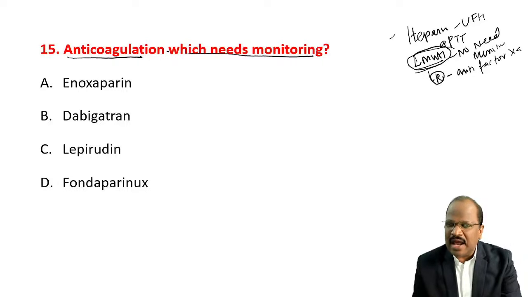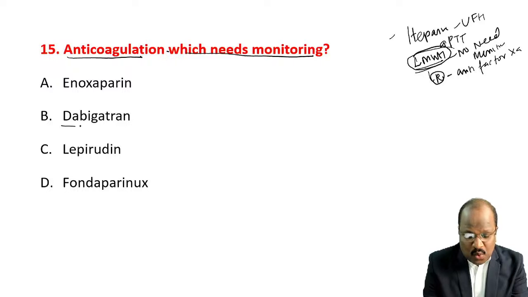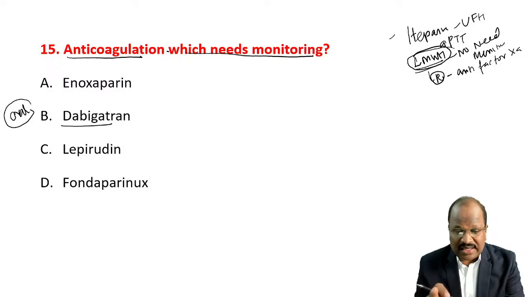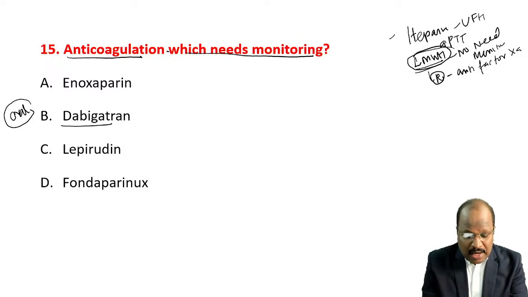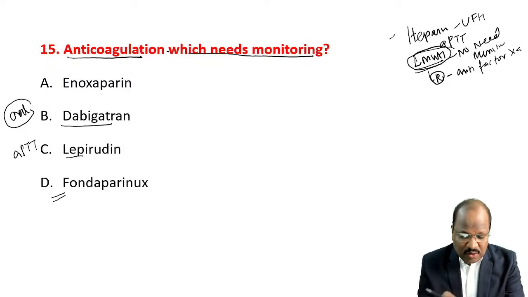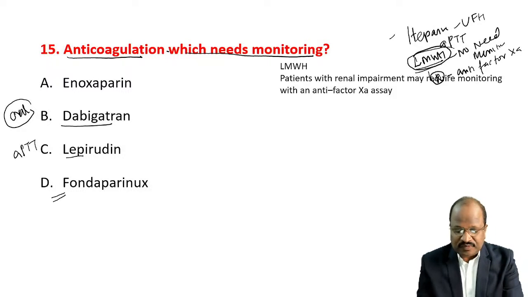LMWH needs no monitoring because it is a safer drug, but in case of kidney failure, it needs monitoring by assessing anti-factor 10A. Dabigatran, an oral drug, usually does not need monitoring, but warfarin, an oral drug, does need monitoring. Lepirudin definitely needs monitoring, APTT. And fondaparinux needs no monitoring. What does Goodman and Gilman say?